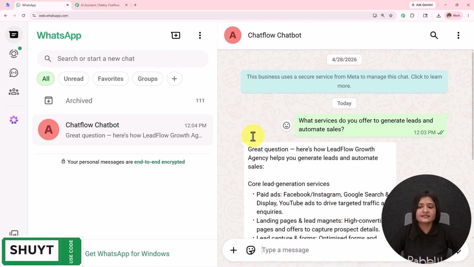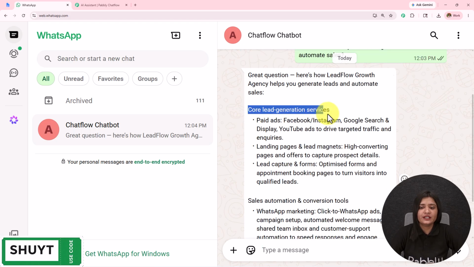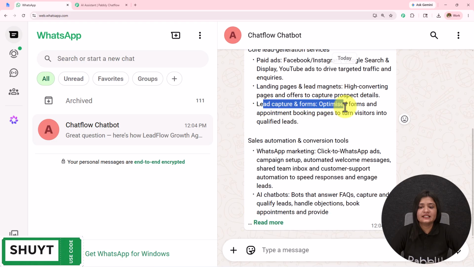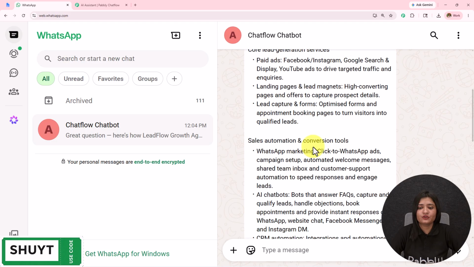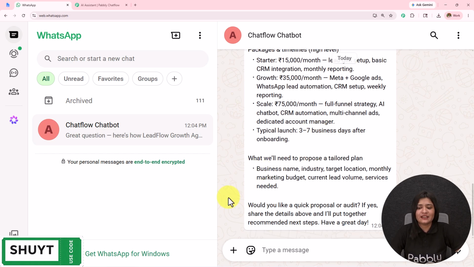Great question. Here's how Lead Flow Growth Agency helps you generate leads and automate sales. Core lead generation service, paid ads, landing page and lead magnet, lead capture and form, sales automation, conversion tools. You see, it has given me a detailed reply, packages and timeline, everything.